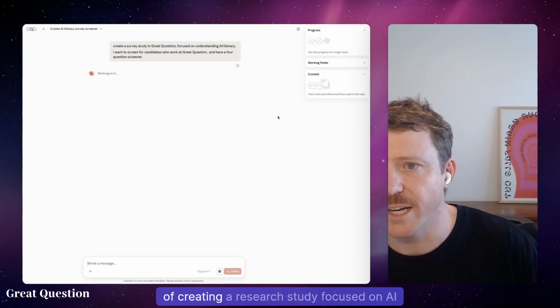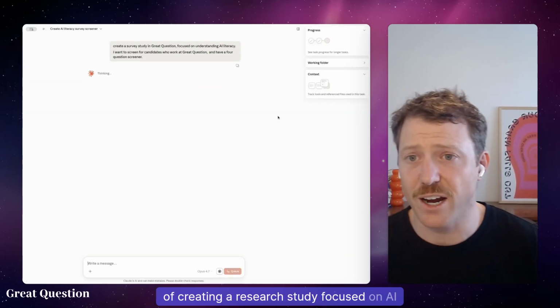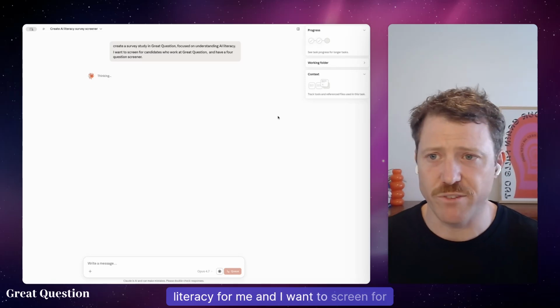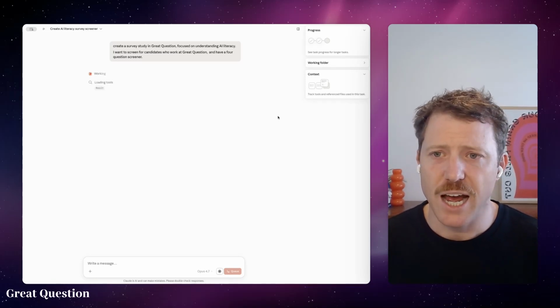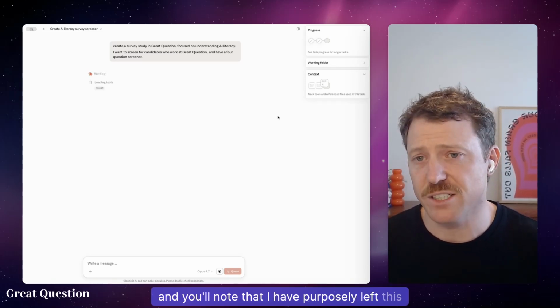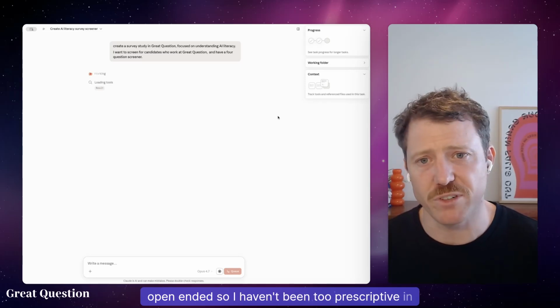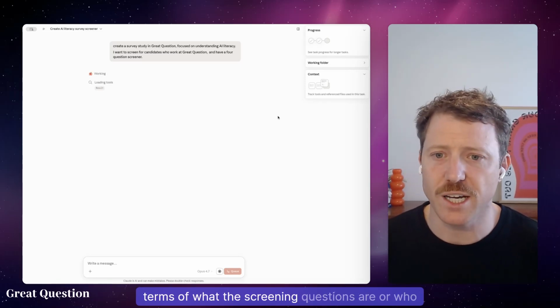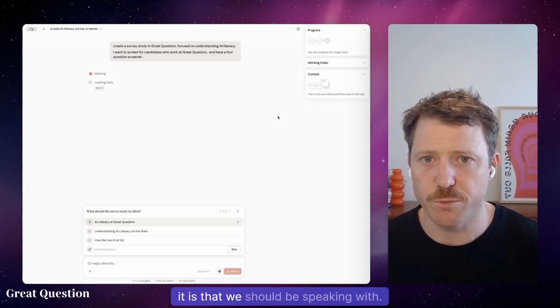this task of creating a research study focused on AI literacy for me, and I want to screen for candidates who work at Great Question. And you'll note that I have purposely left this open-ended, so I haven't been too prescriptive in terms of what the screener questions are or who it is that we should be speaking with.